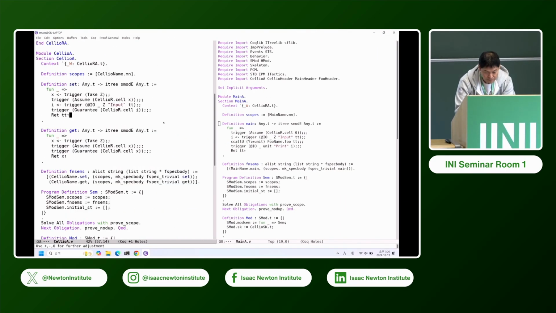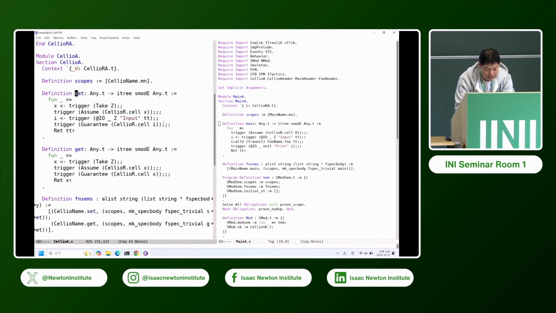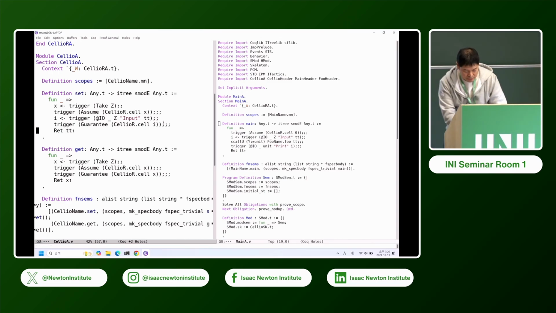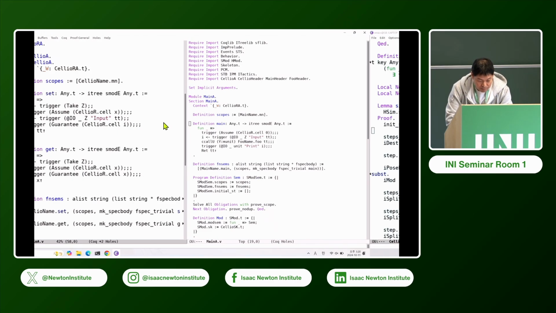So this is the set code in the imaginary spec. You see, take Z, and then assume cell X, and then IO function, and guarantee X, and return nothing, right? And then I will prove that. So this is interaction tree code. So we allow arbitrary interaction tree. So this is refined by the implementation of Z, which looks the same. But let me show you how it works.